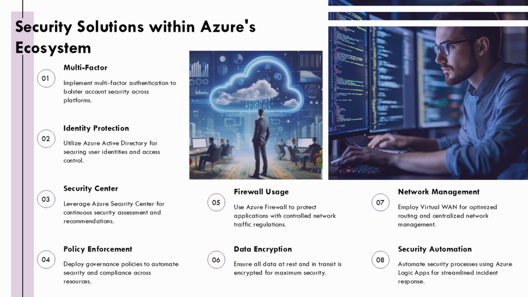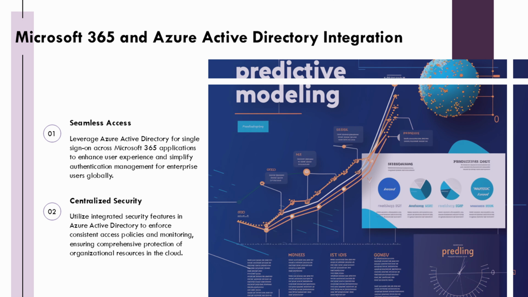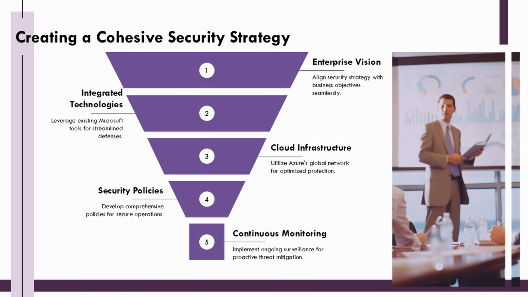Azure's Virtual WAN service is a particularly relevant component for SASE integration. It provides software-defined connectivity that links branch offices, data centers, and cloud resources through optimized routing and centralized management.